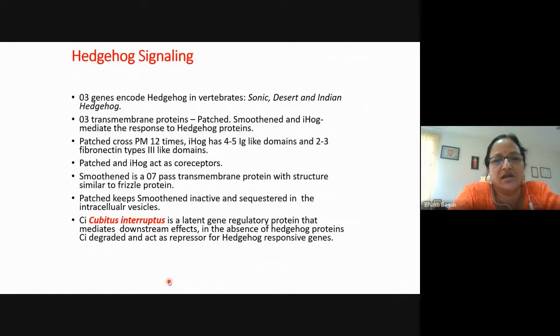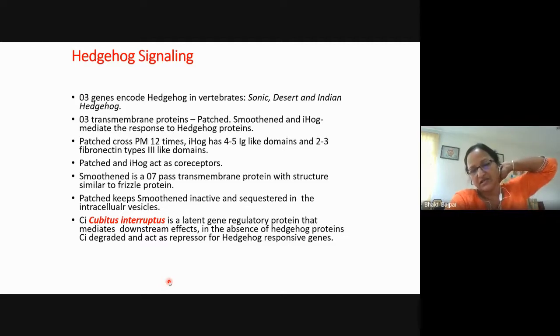Now Hedgehog signaling. There are three genes which code for hedgehog protein in vertebrates: Sonic, Desert, and Indian hedgehog. And there are three transmembrane proteins: Patched, Smoothened, and IHOG, which mediate the response to the hedgehog protein. So there are three genes for hedgehog proteins, and there are three transmembrane receptors which will bind to these hedgehog proteins.